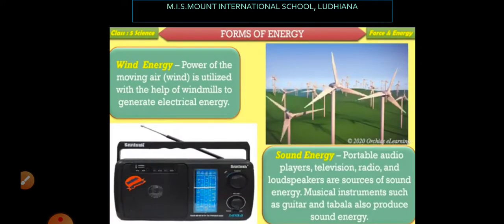Then the next is wind energy. The power of moving air is known as wind energy. This wind energy we use in windmills to generate the electrical energy.